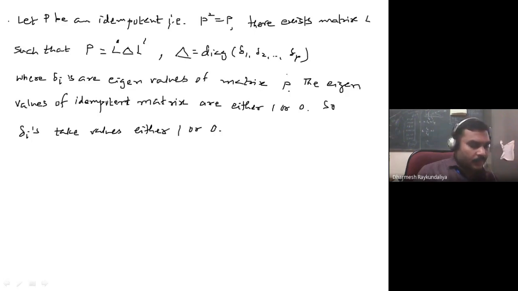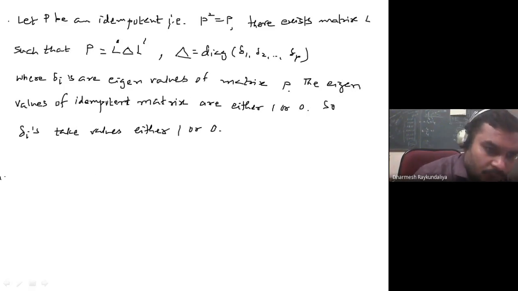So what I am saying is that, suppose you get some idempotent matrix with you, so there exists a matrix L such that you can write P equal to L delta L transpose, where delta is the eigenvalues of an idempotent matrix P, and they are nothing but the 1 and 0. And suppose L is an orthogonal matrix, then L transpose is nothing but L inverse you can write.